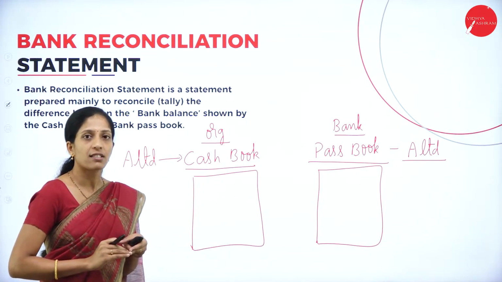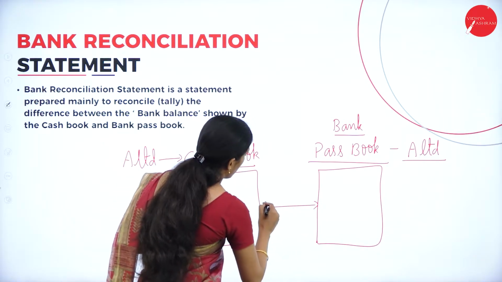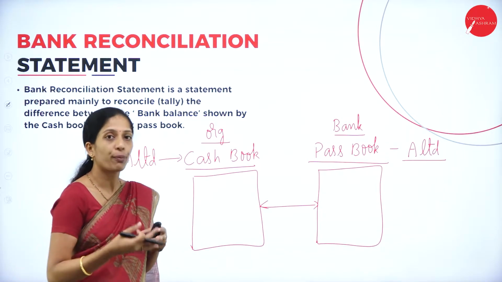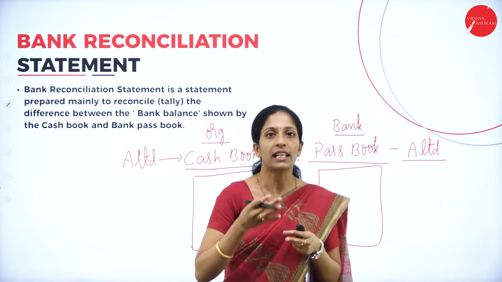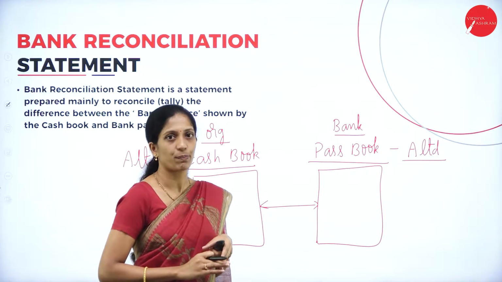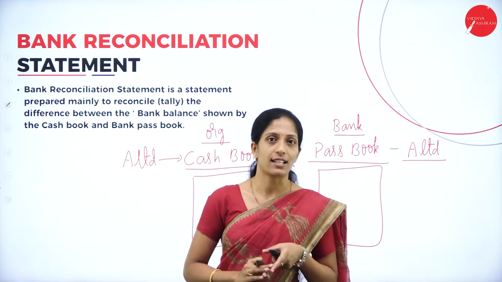But in certain situations, the balance between these two books will not be the same. So in order to identify the difference and to tally our bank balance as per cash book and bank balance as per passbook, we are going to prepare a statement which is known as the bank reconciliation statement.